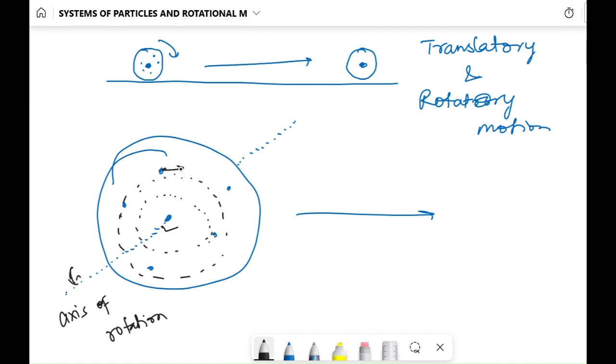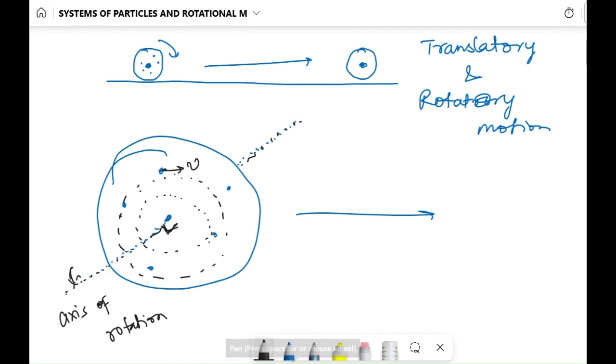So these particles have one motion which brings them from one location to a new location, as well as circular motion in a plane perpendicular to the axis of rotation. So it has both translatory and rotational motion.